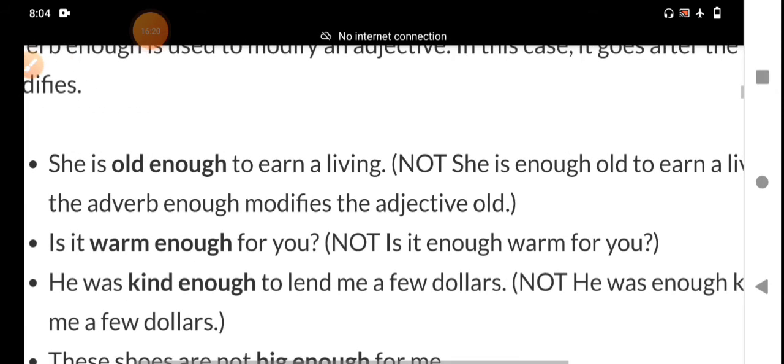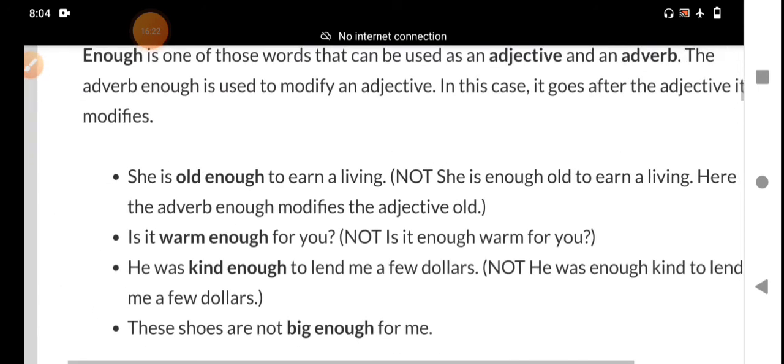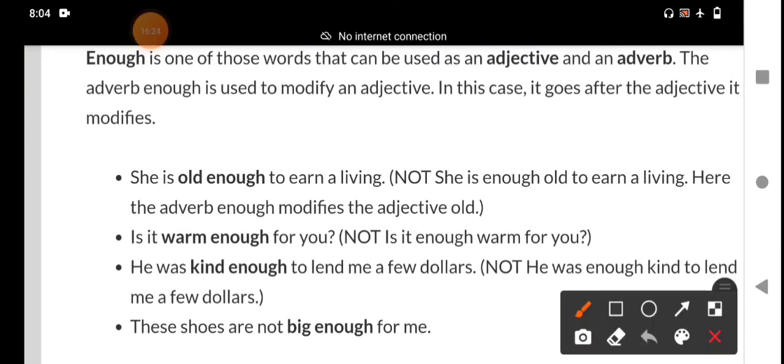Old is an adjective. Enough comes after the adjective and qualifies the adjective. That means it functions as an adverb. She is old enough to earn a living.